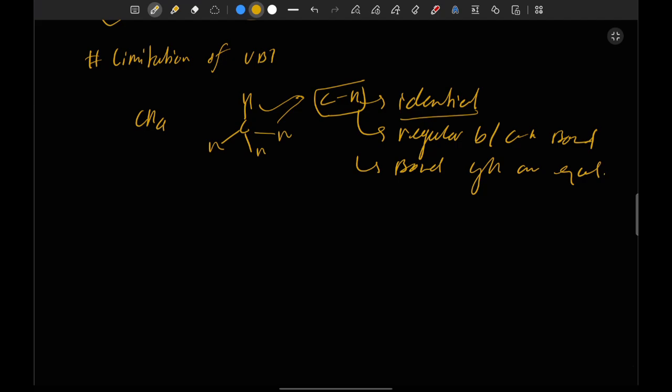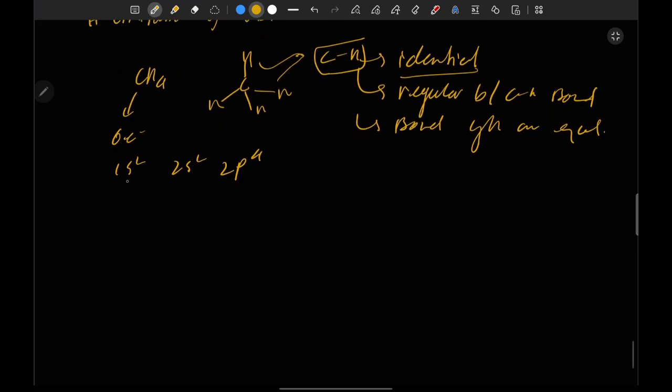What VBT says is, if we have a molecule of CH4, carbon has a valency of 4 and has 6 electrons, so 1s2, 2s2, 2p2. Okay, so let's draw the inner orbital and these are the outer orbitals. One pair of electrons in 2s2, and the next orbitals here and here.